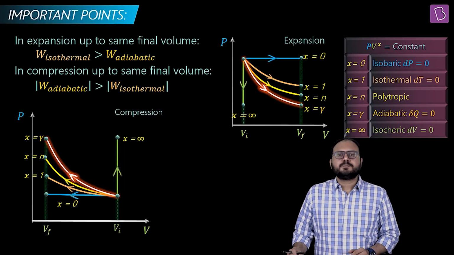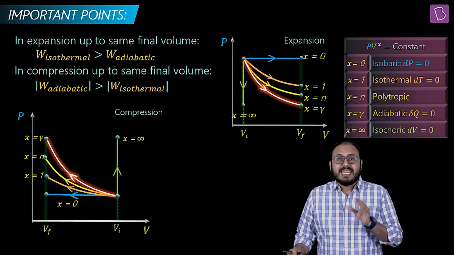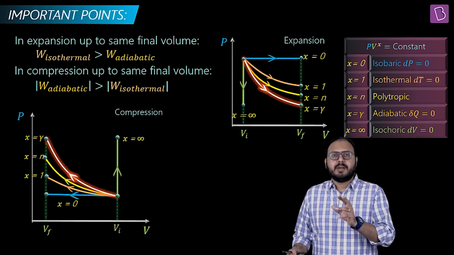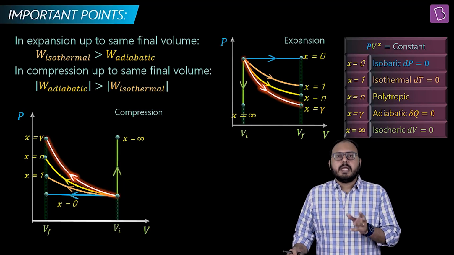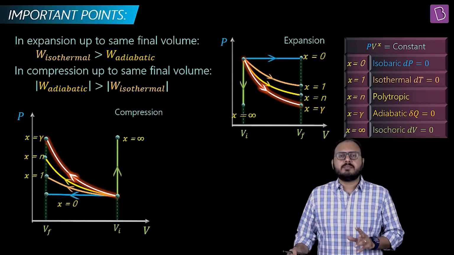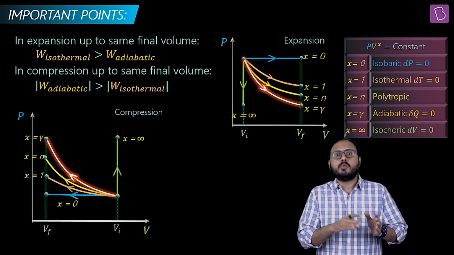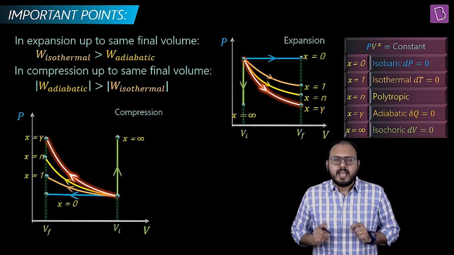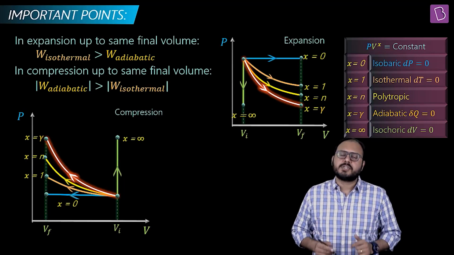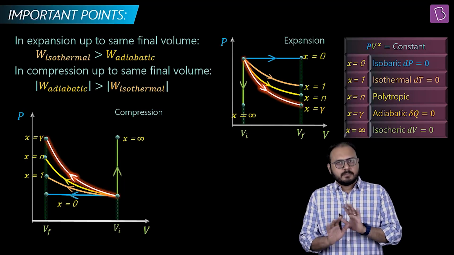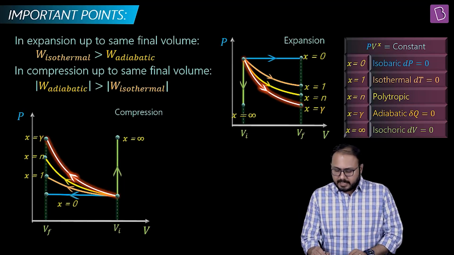For expansion, isothermal area under the curve is more than adiabatic area under the curve. For compression, adiabatic area under the curve is more than isothermal area under the curve. But when you make the area into work, you add a sign, and you have to be careful because for expansion the sign is positive and for compression the sign is negative. I rest my case. Got it? Got it, sir.